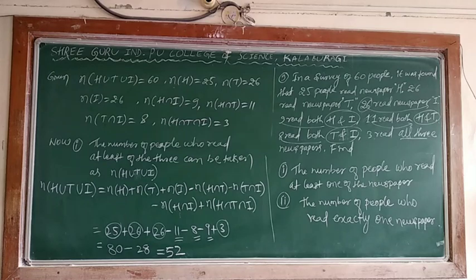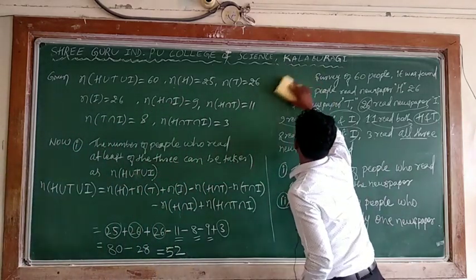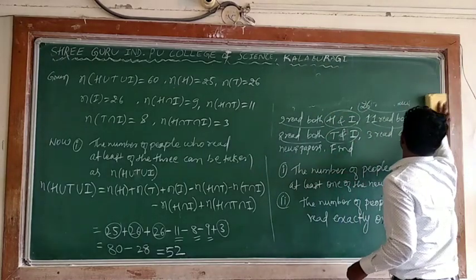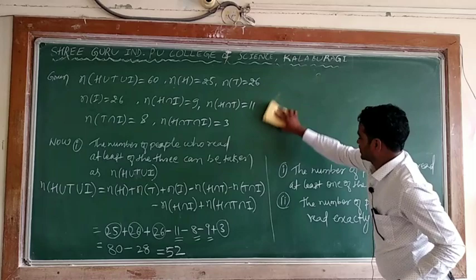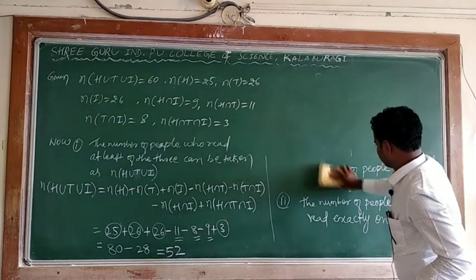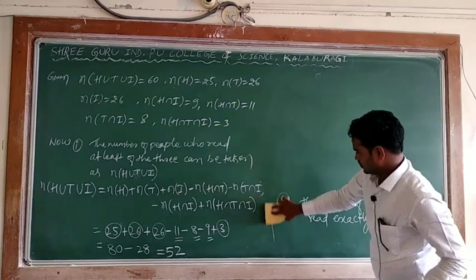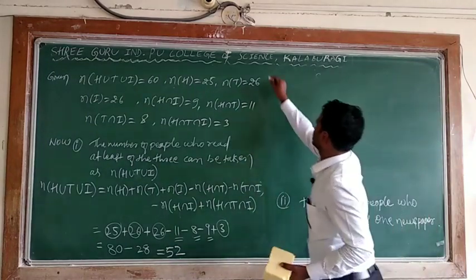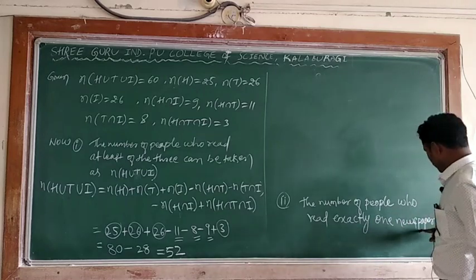Next one, second bit. I will solve the second bit here. He is asking the number of people who read exactly one newspaper.